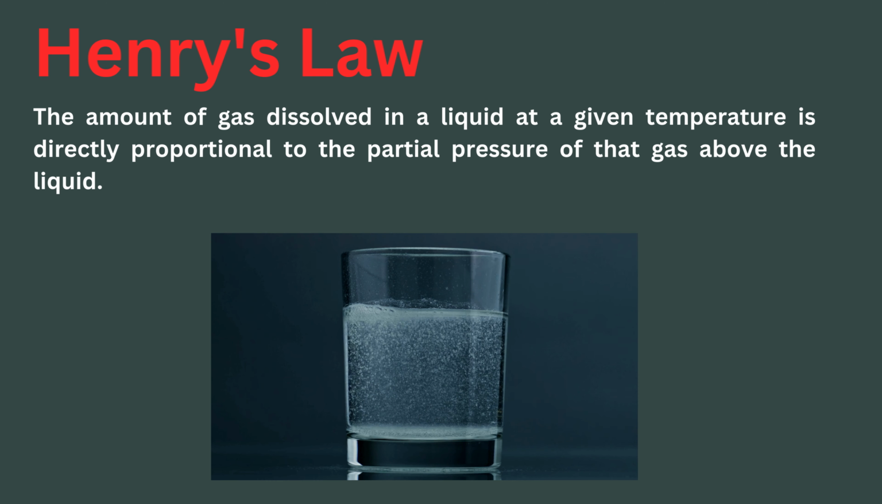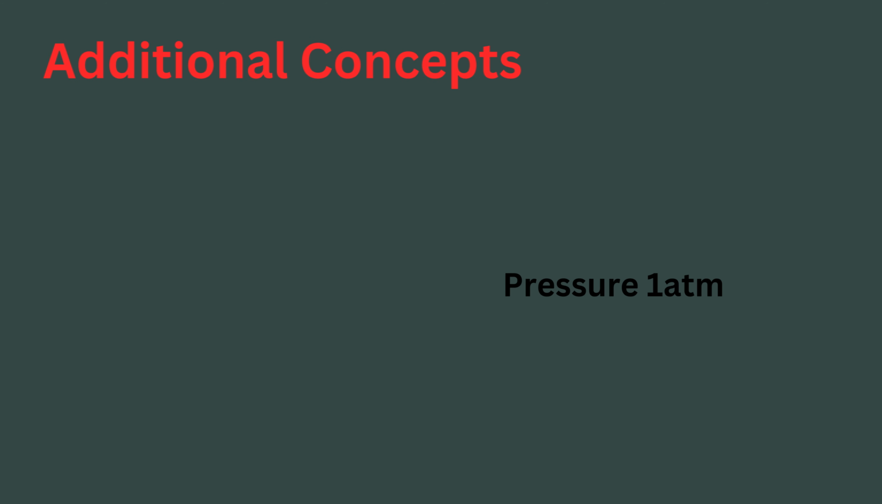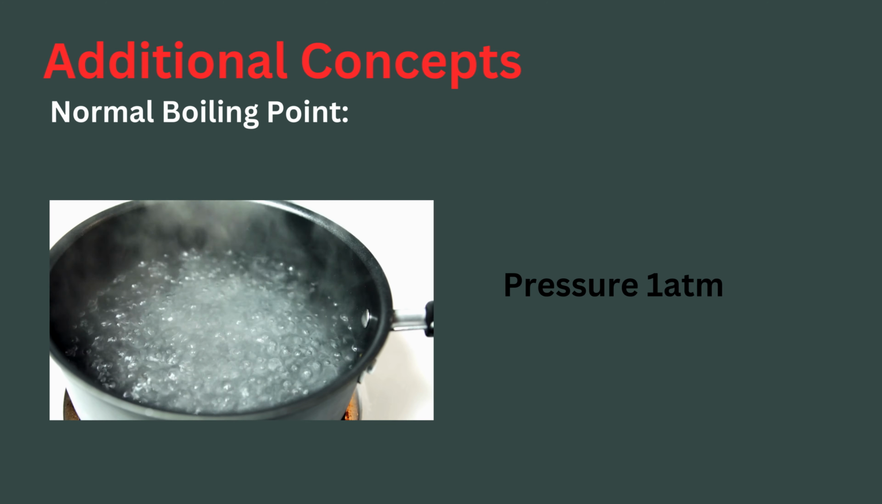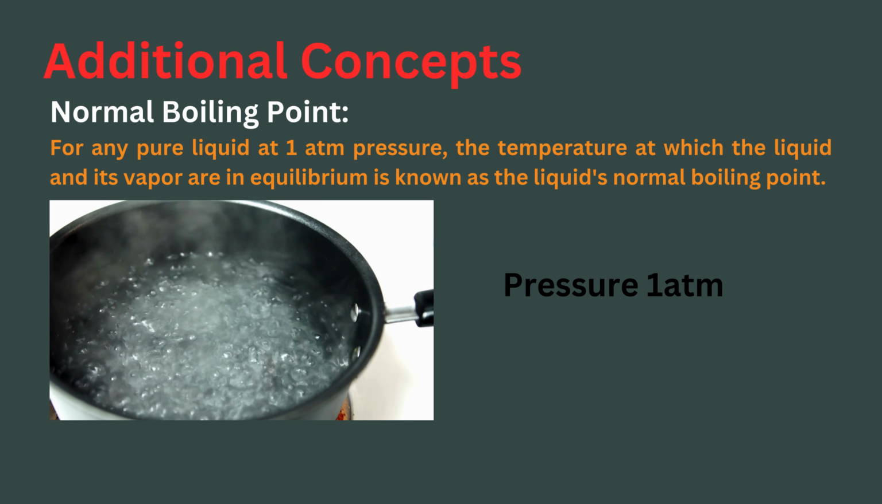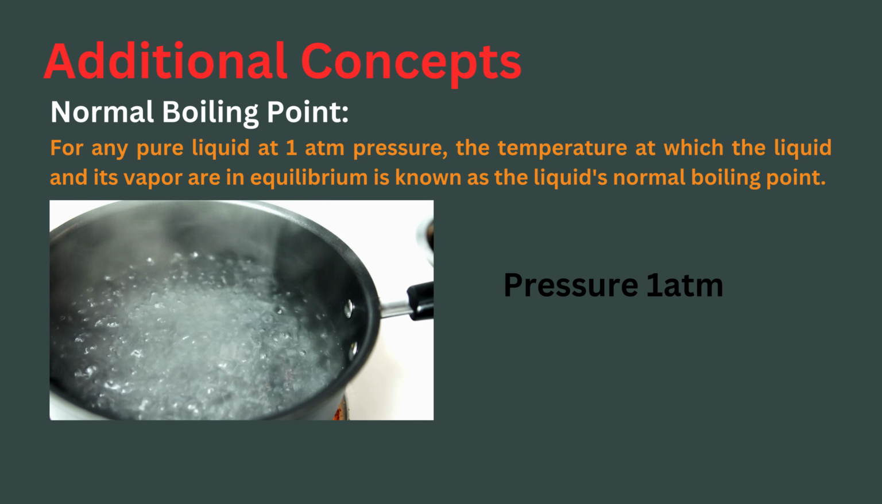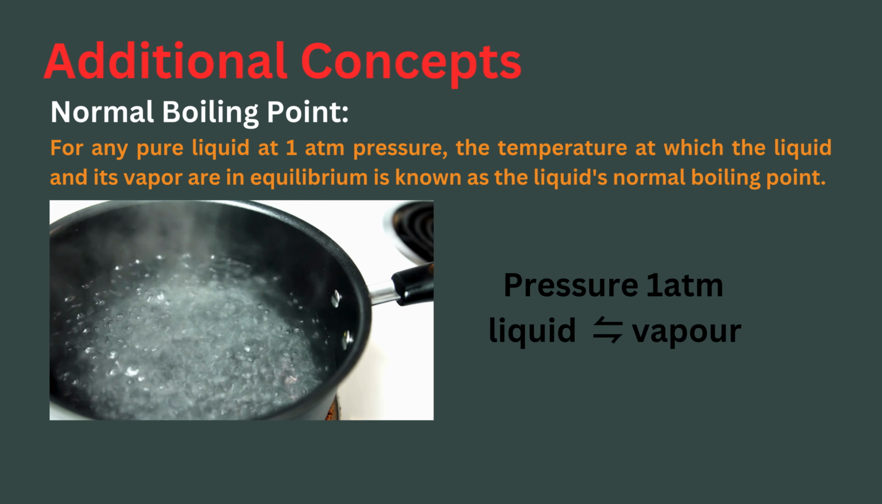This type of equilibrium is explained by Henry's law, which states that the amount of gas dissolved in a liquid at a given temperature is directly proportional to the partial pressure of that gas above the liquid. However, as the temperature rises, gas solubility typically decreases. Additional concepts. Normal boiling point. For any pure liquid at 1 atm pressure, the temperature at which the liquid and its vapor are in equilibrium is known as the liquid's normal boiling point.